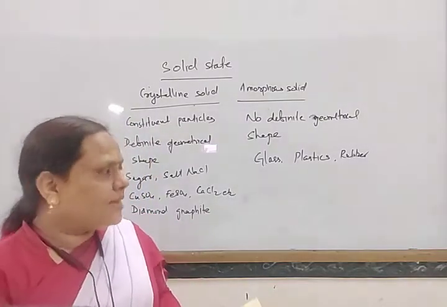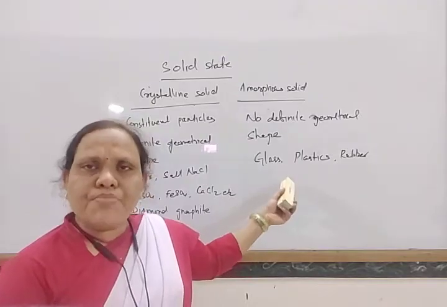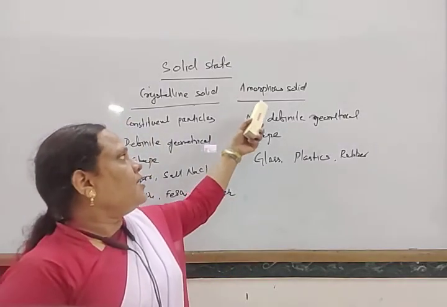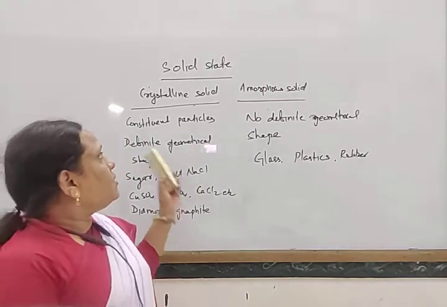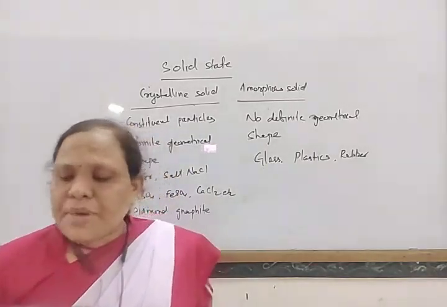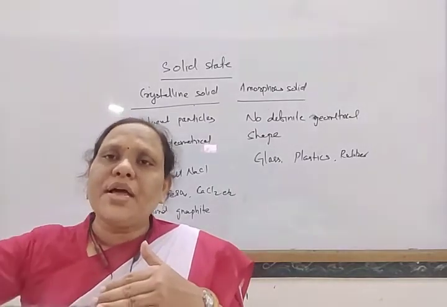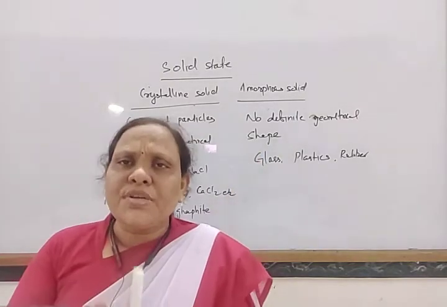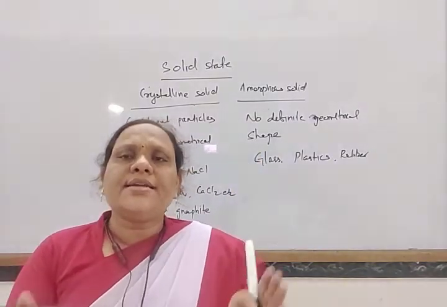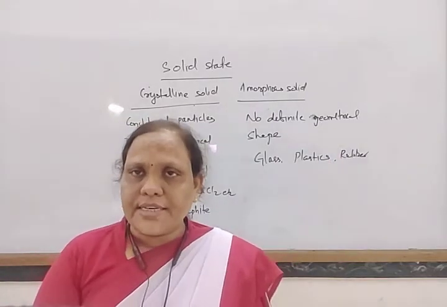Maximum polymers are generally amorphous in nature. So where the constituent particles have regular geometry because all the particles are arranged in a regular manner over a long range, that is crystalline solid, and where the constituent particles are not arranged in a regular manner, that is known as your amorphous solids.